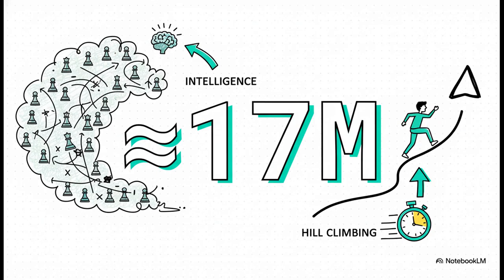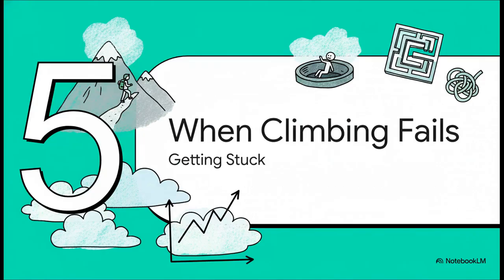Now, you might be thinking, why not just check every single possibility? Well, because even with the rule of 1 queen per column, there are almost 17 million different ways to arrange the queens on the board. Trying to check all of those, what we call a brute force search, would take forever. Hill climbing is our attempt to find a solution much, much faster. But just like we saw with that graph example, our foggy hiker's simple strategy has some pretty serious blind spots. So let's talk about the common ways that the hill climbing algorithm can get completely stuck.